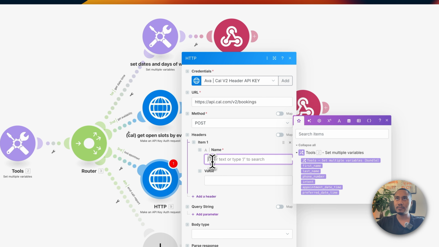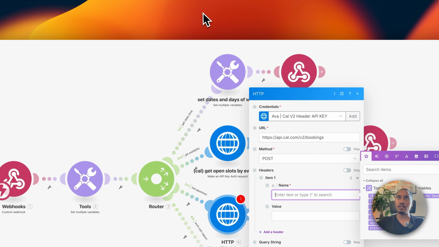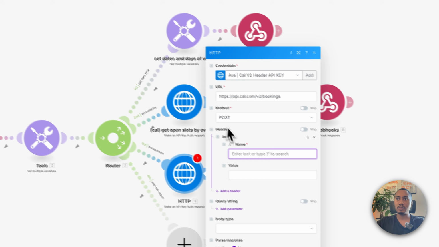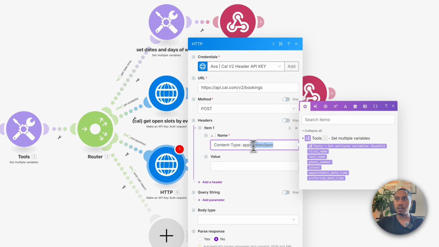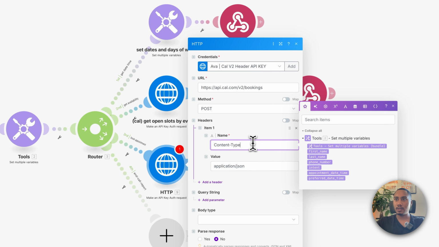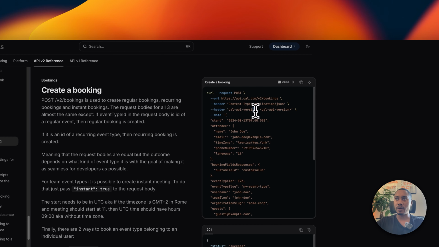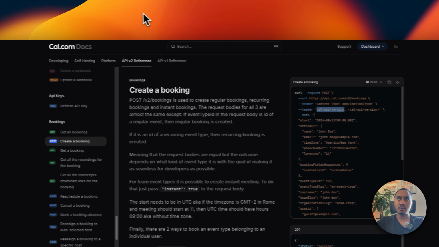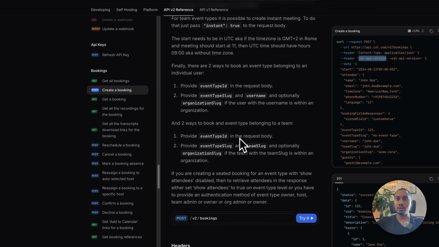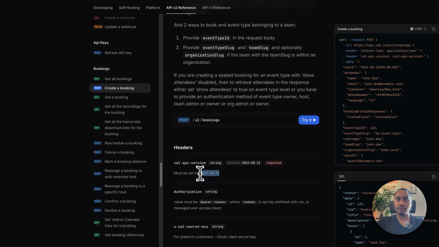Headers. We need to add in content type, application JSON. Let's bring this down here. And then we also need the API version. So we can grab this. And that value is right here.